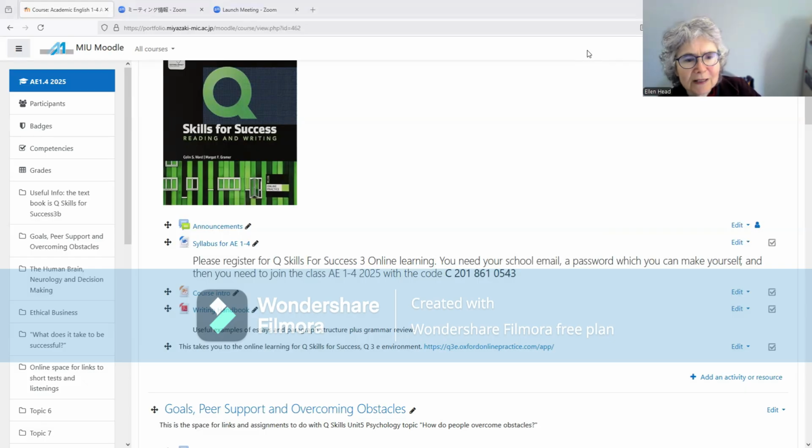Grades will be determined as follows: writing assignments, 30%, reading and textbook activities, 30%, quizzes and presentations, 20%, and final exam, 20%.